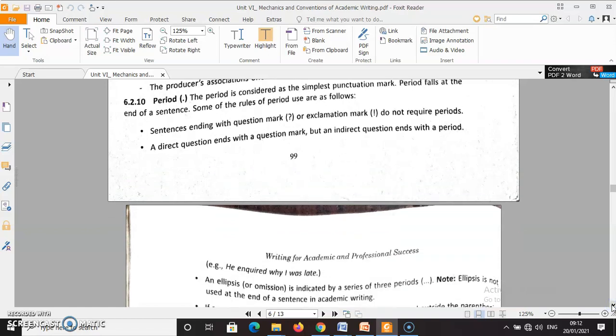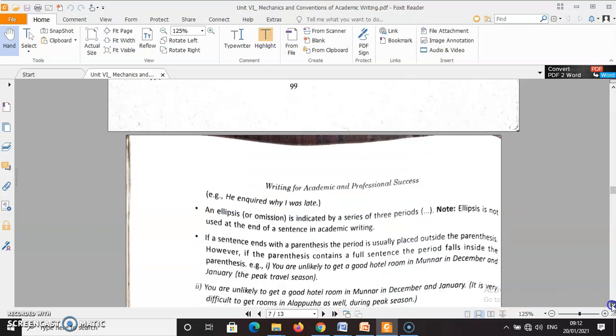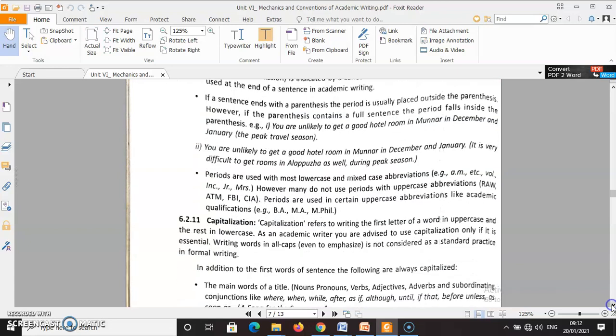So sentences ending with question marks or exclamation marks do not require periods. A direct quotation ends with a question mark, but an indirect question ends with a period. Okay. So this is all about periods.